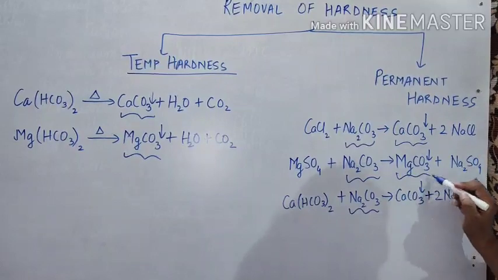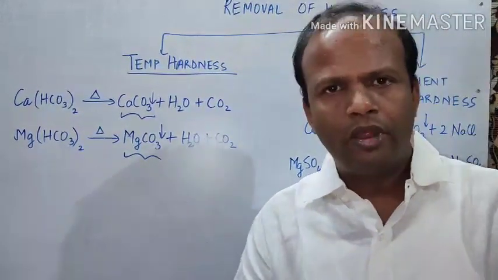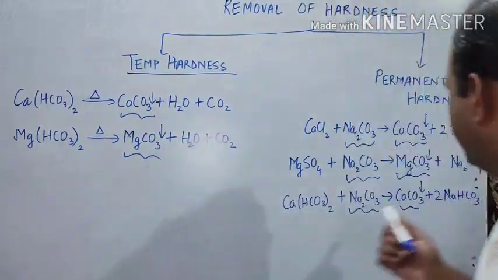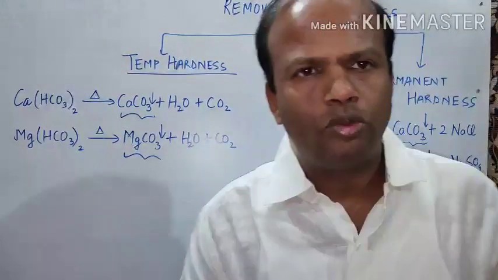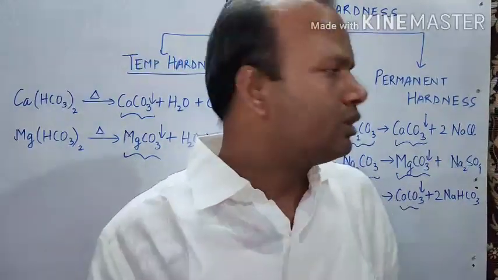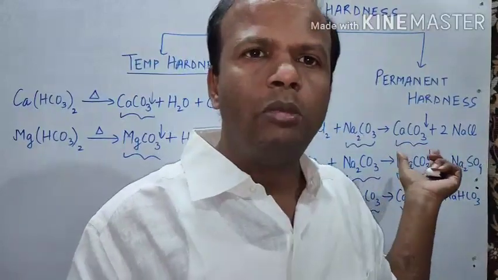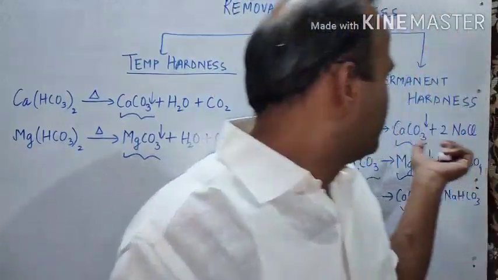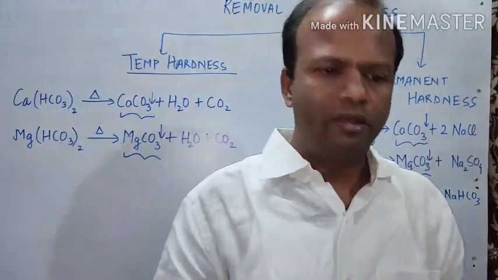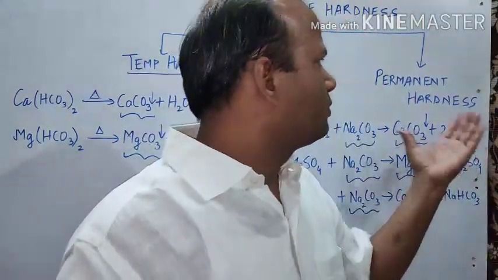Again we get the insoluble carbonates which settle down in the form of precipitates, and they are filtered out. All the sodium salts are soluble. So these are soluble salts, and the insoluble precipitate, the insoluble carbonates, are filtered out, and then the water becomes soft.